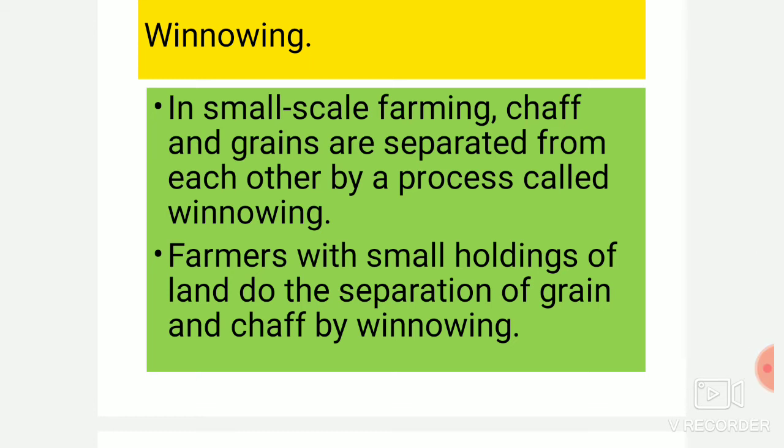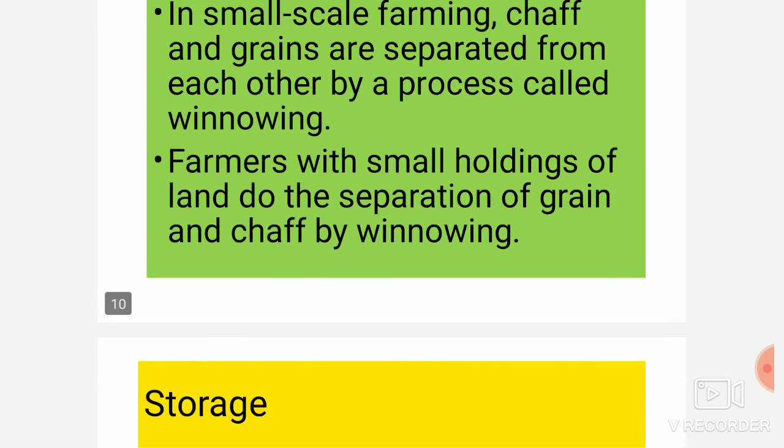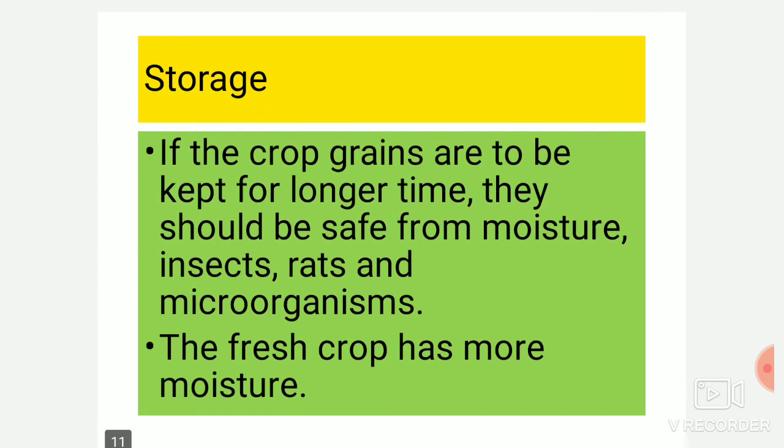In the traditional method, the crop was dropped from a height so that the seeds, as they are heavier than the chaff, fall directly on the ground, and the chaff falls a little bit away from the seeds. This way the grains were separated from the chaff. Farmers with small holdings of land do the separation of grain and chaff by winnowing.